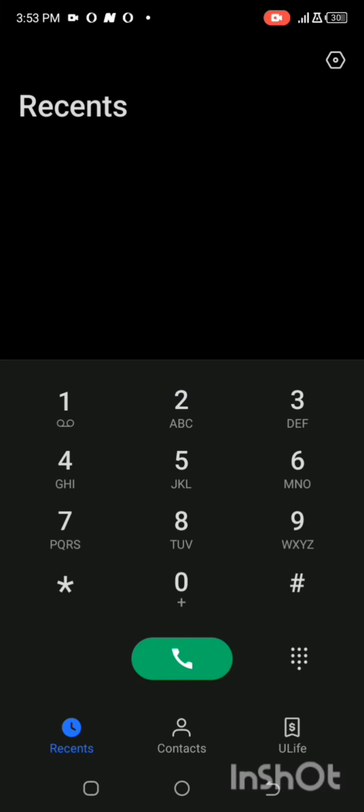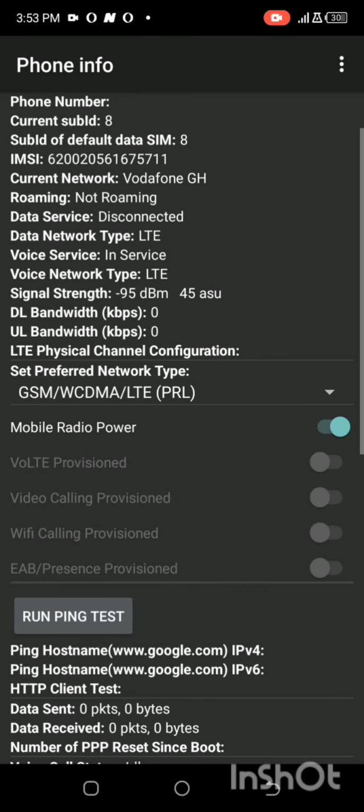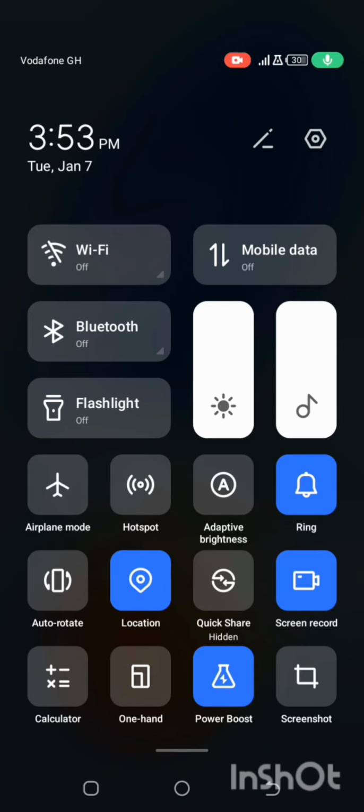then you dial this code. Yes, after you dial this code, this is what you are going to get. Now let's go to where our data connection is. Now let's switch on our data connection. Yes, and then turn on our airplane mode.